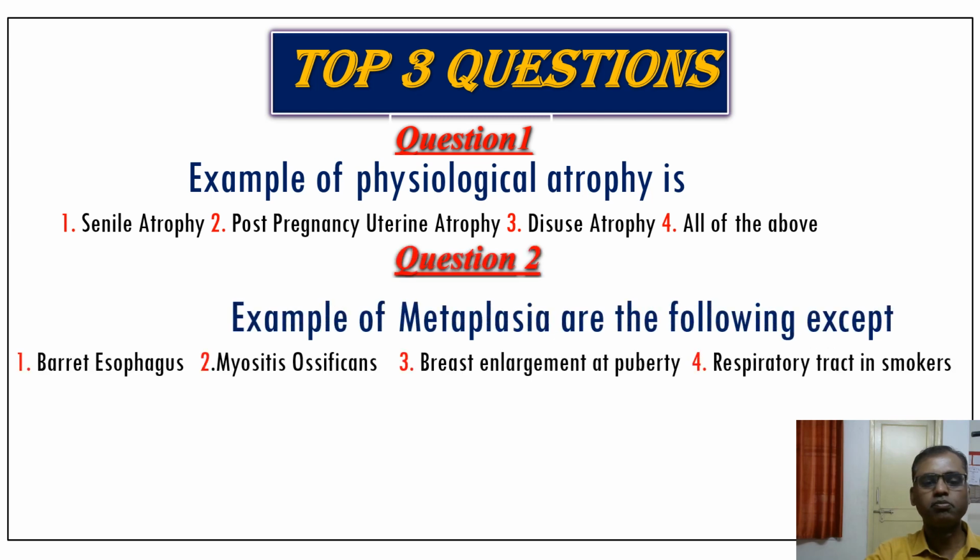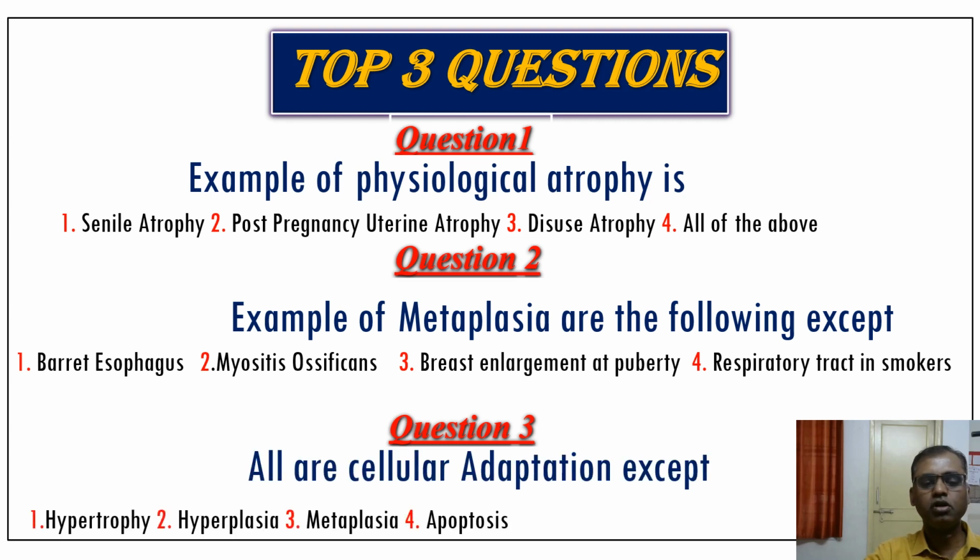Question number 2: examples of metaplasia are the following except: Barrett esophagus, myositis ossificans, breast enlargement at puberty, respiratory tract in smokers. Question 3: all are cellular adaptations except hypertrophy, hyperplasia, metaplasia and apoptosis.